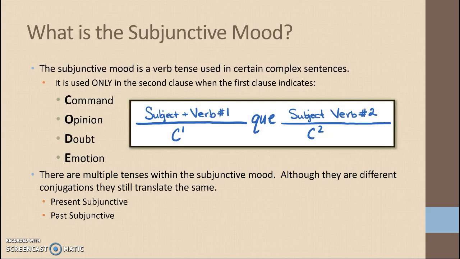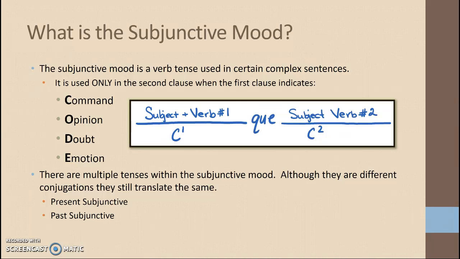First, it's important to understand what the subjunctive actually is. The subjunctive is a verb tense, but it's moreover a mood that's used in certain complex sentences. Now, a complex sentence is when you have two different clauses that are connected by the word que, and the first clause indicates command, opinion, doubt, or emotion. When that is present, then the second clause requires the subjunctive. So, the subjunctive mood can never be used in the first clause. The subjunctive mood can only be used in the second clause.